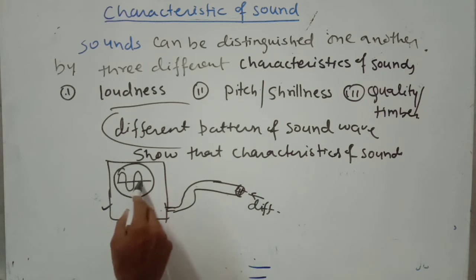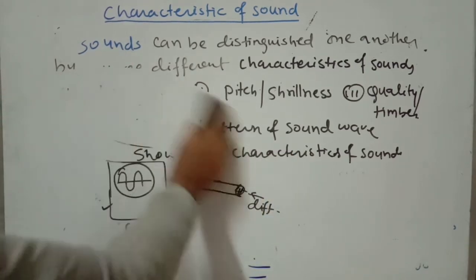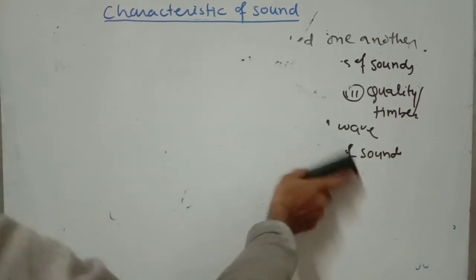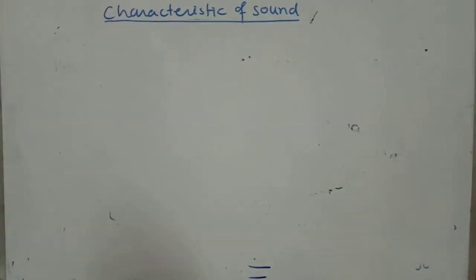So this is a CRO, a device where we can take input sound in the form of sound wave. We get different patterns of sound wave where we can identify which characteristics are present there. So we can define characteristics of sound with the help of the pattern of sound wave. Just wait, I will explain. The first characteristic of sound is loudness.